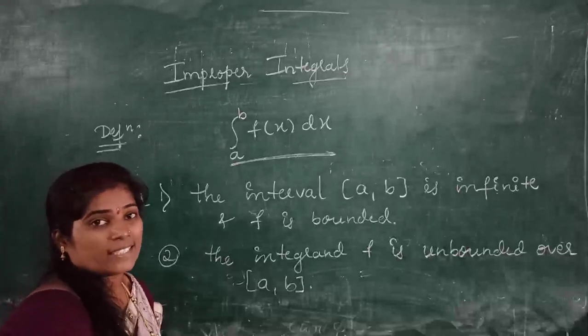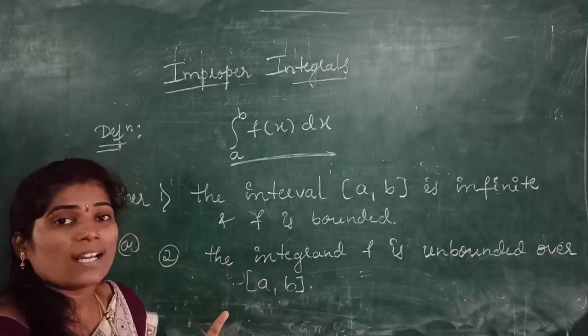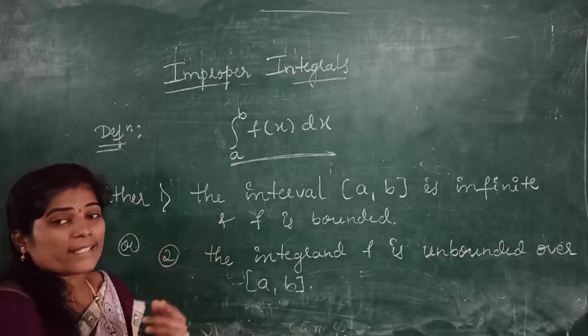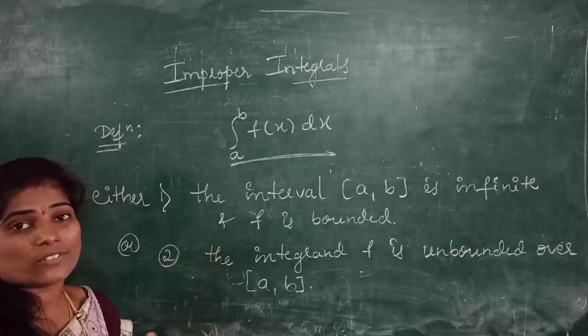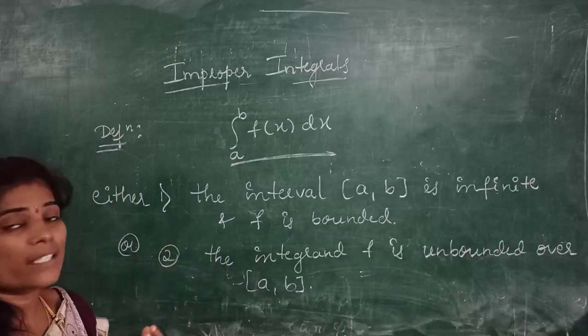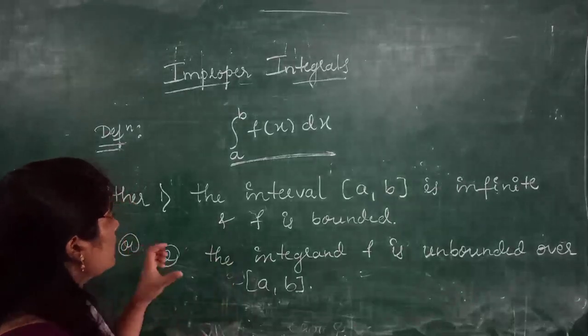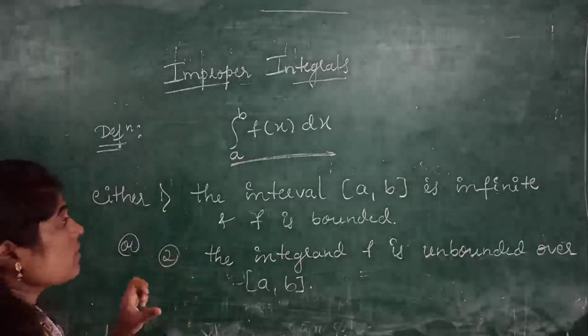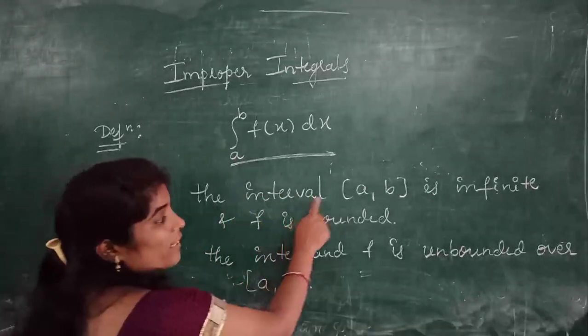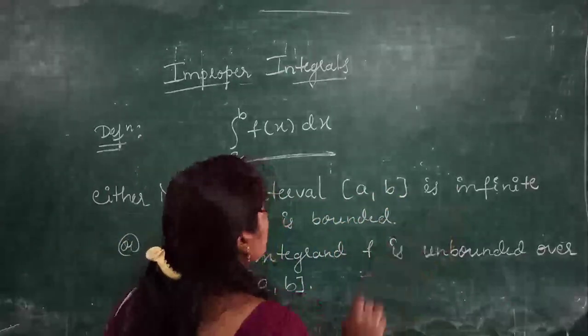So now let us understand the definition of improper integral. Any definite integral is said to be improper either way. There are two conditions. If it satisfies any one of the conditions, then it is said to be an improper integral. Let's see what those conditions are. The first one: the interval a comma b is infinite.